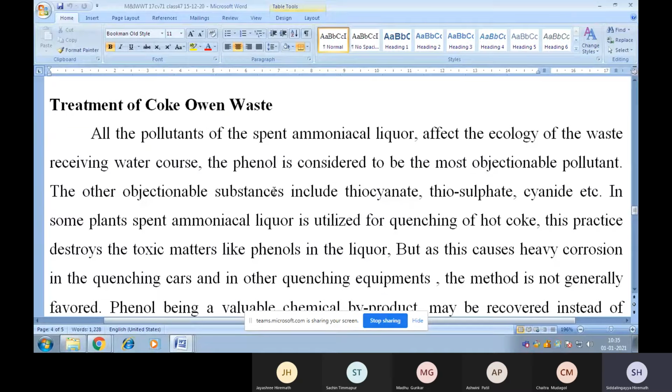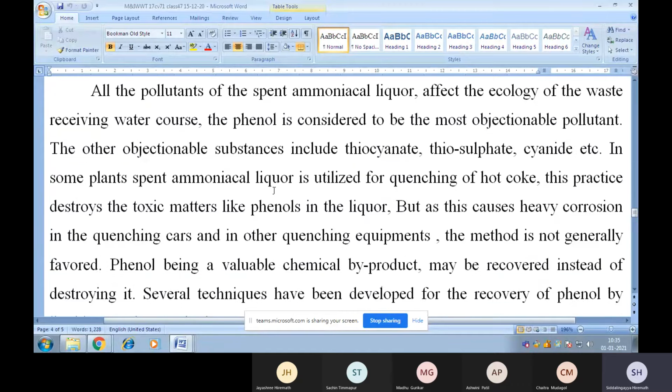The other objectionable substances include thiocyanate, thiosulfate, cyanides, etc. In some plants, spent ammoniacal liquor is utilized for quenching of hot coke. This practice destroys the toxic matters like phenols in the liquor, but as this causes heavy corrosion in the quenching cars and in other quenching equipment, the method is not generally favored.